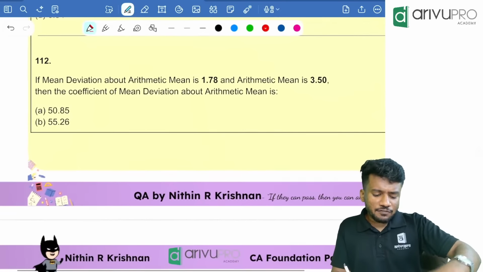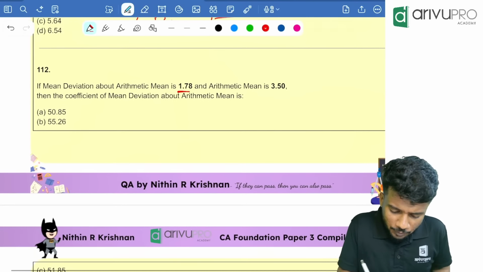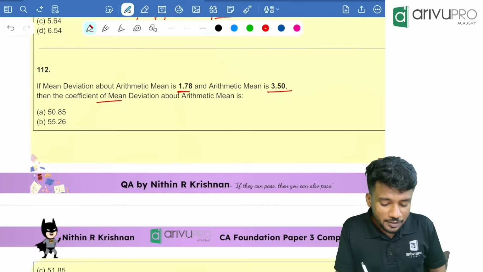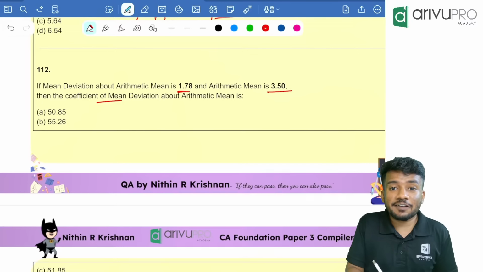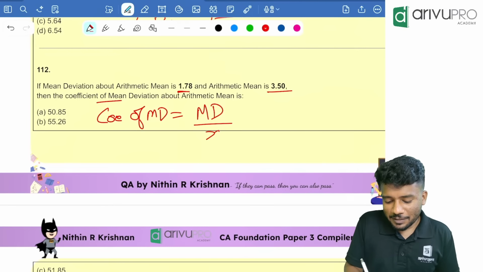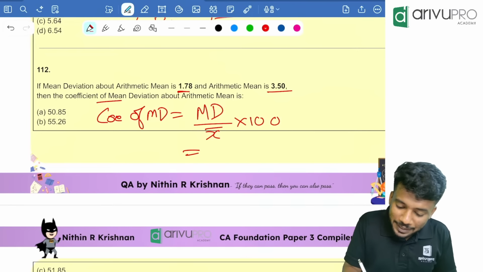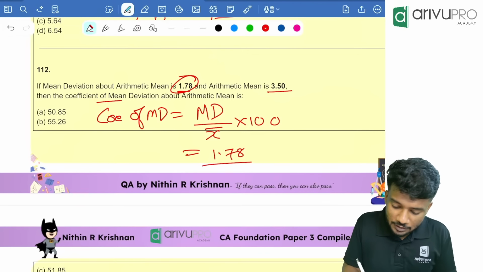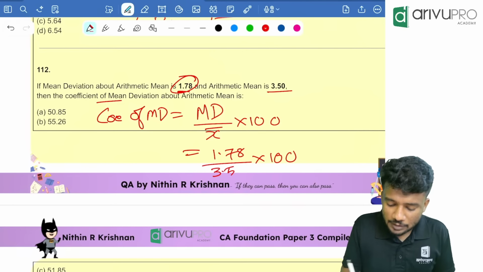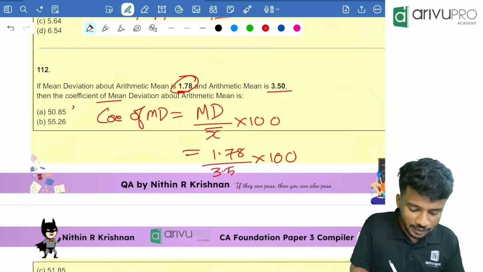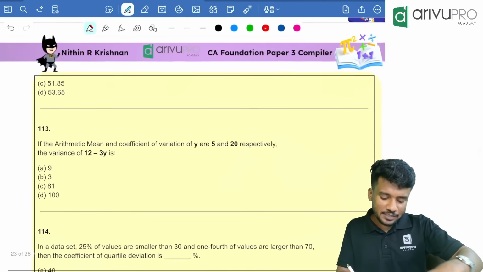Next question. If the mean deviation about arithmetic mean is 1.78, arithmetic mean is 3.5, what is the coefficient of mean deviation about arithmetic mean? Very easy. Coefficient of mean deviation is nothing but mean deviation divided by arithmetic mean into 100, which is 1.78 divided by 3.5 multiplied with 100. How much are you getting? That is 50.85. Option A is your answer.